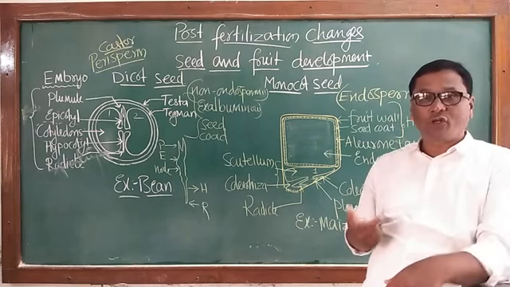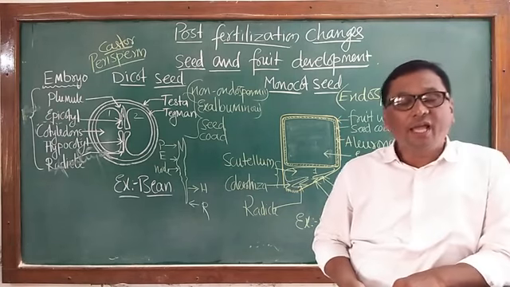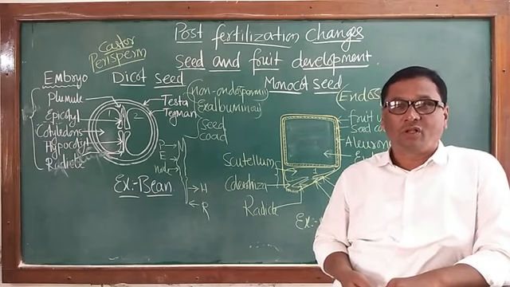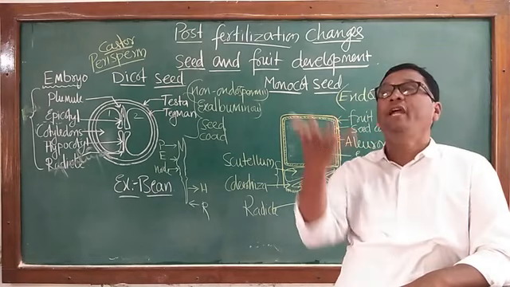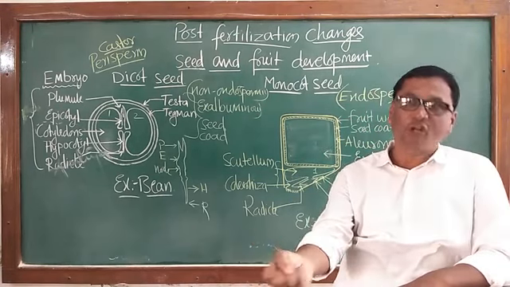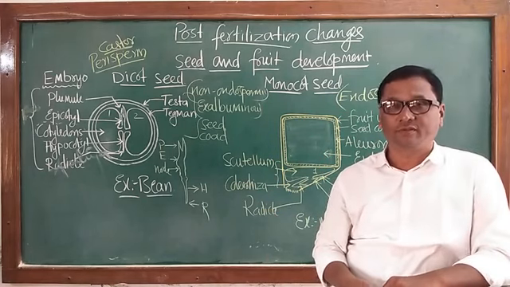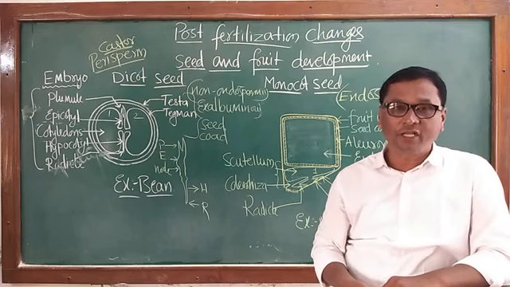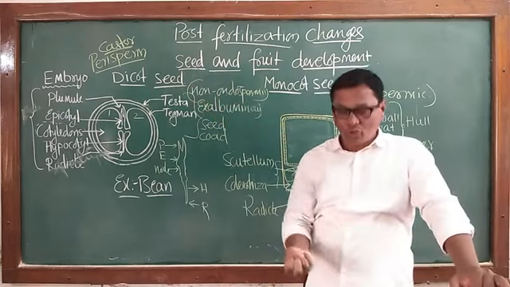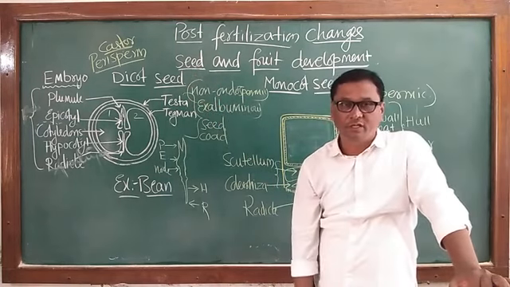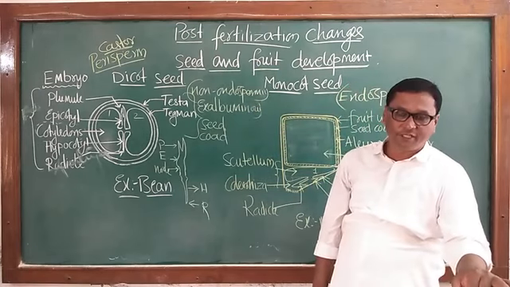There is also another word to be known, viability. What is viability? The potential ability of the seed to germinate into a new plant after a period of rest or after dormancy is known as viability.